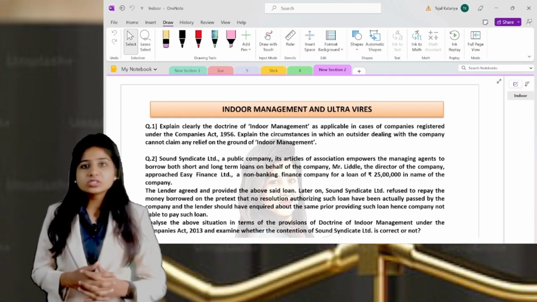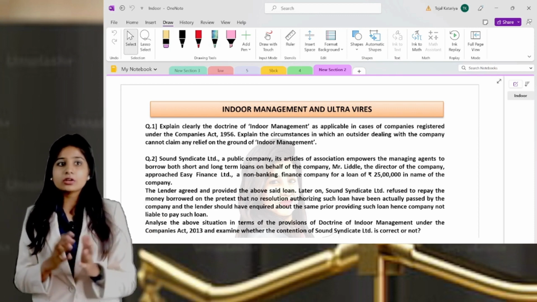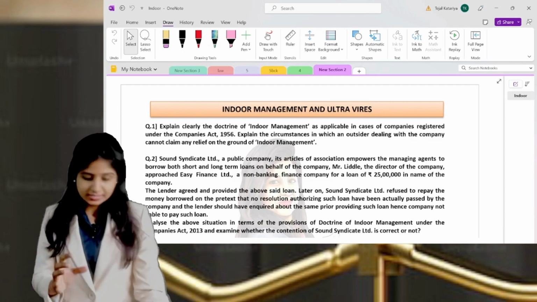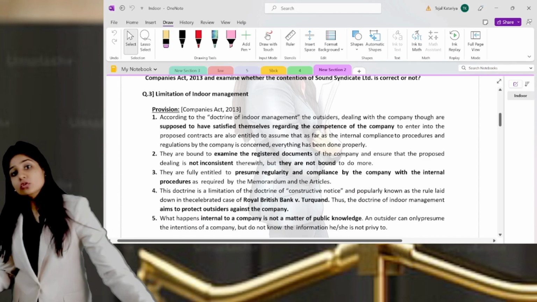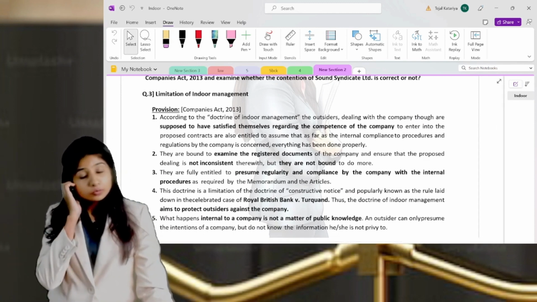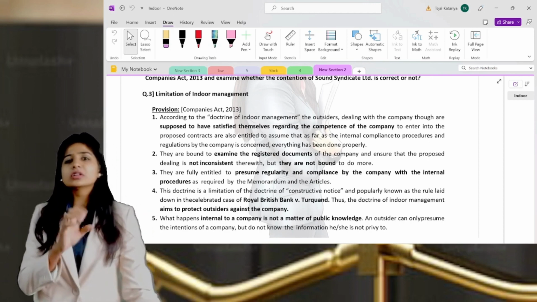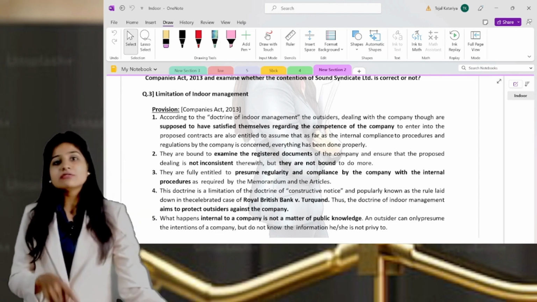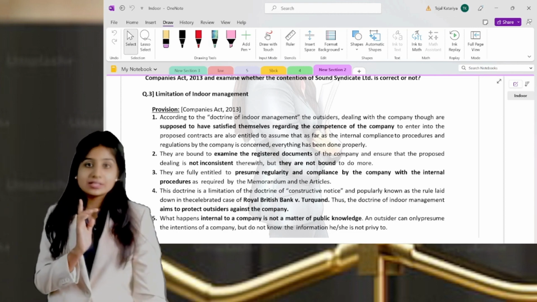So many times students ask me, ma'am, what to write, because the content in your module is so much that they don't understand which points they are supposed to write in the exam. So here I have taken out 5 points, according to the module and the suggested answers I have observed over time. On that basis, I have concluded these 5 points which you're supposed to write for sure in your exam, because these will be the points in the suggested answer also.